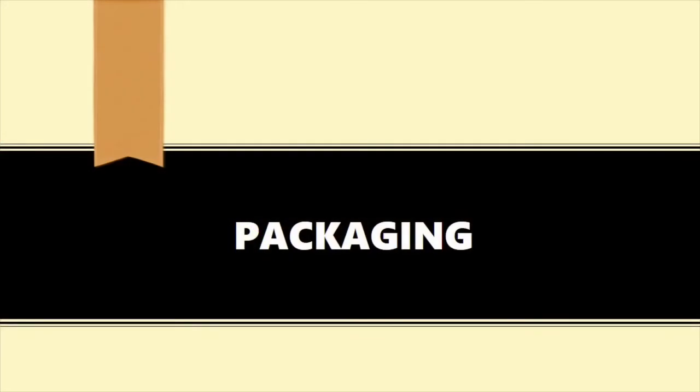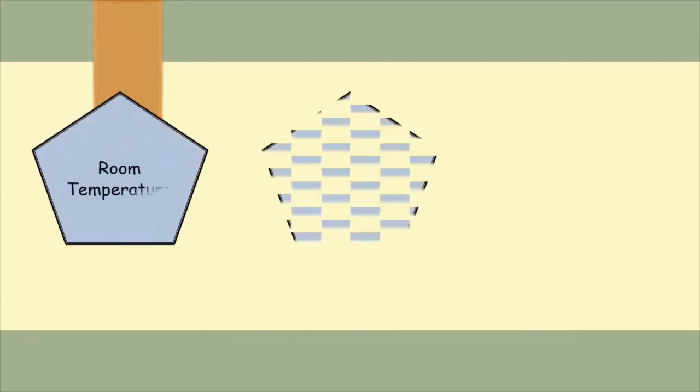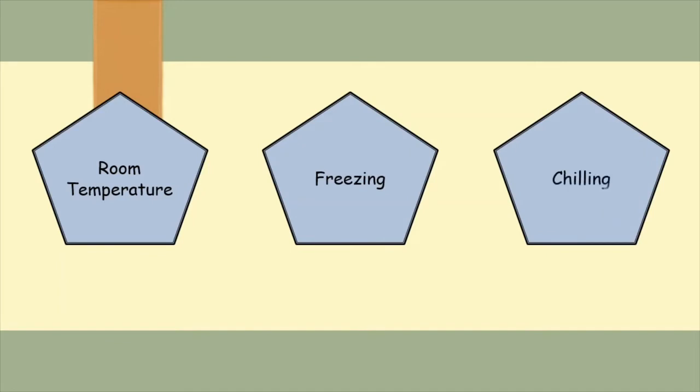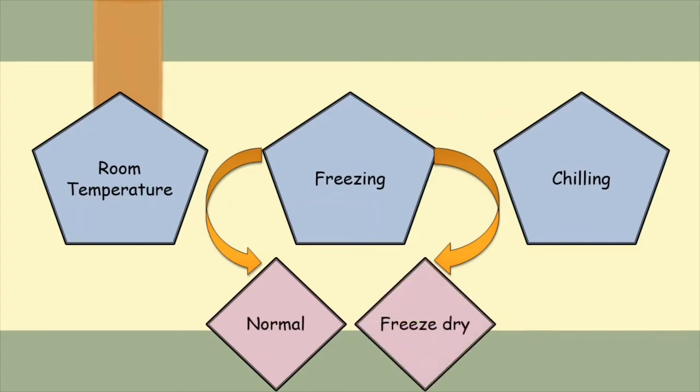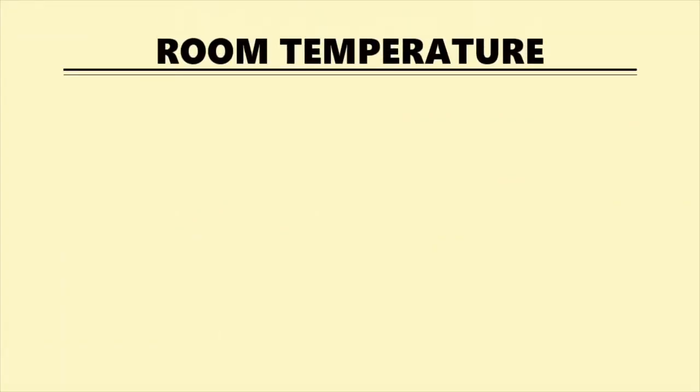Next, move to the packaging. In terms of packaging, it depends on the storage of the berries, which are room temperature, freezing, and chilling. For freezing, there are two types of freezer, which are normal freezing and freeze-dry. So, let us start with room temperature.